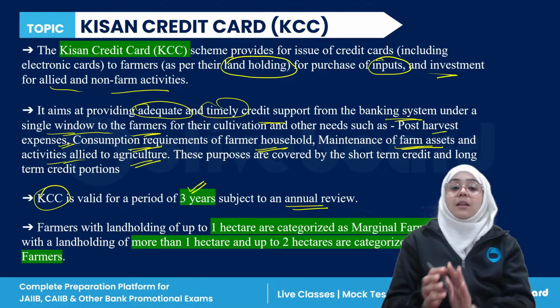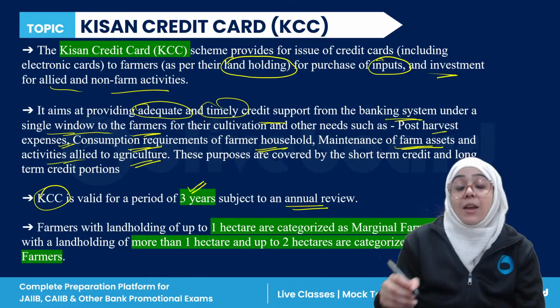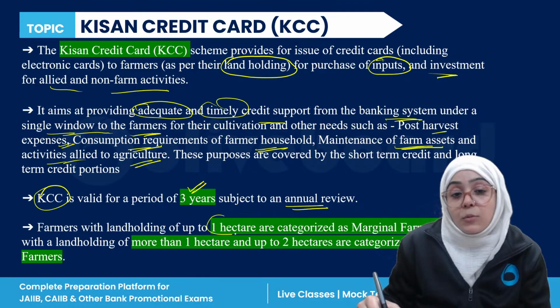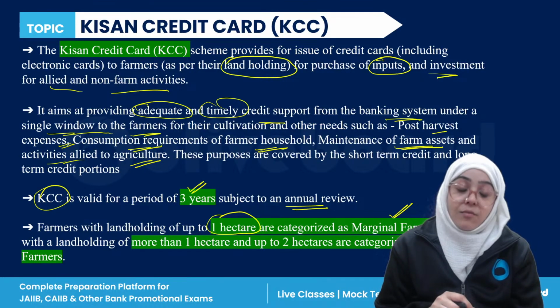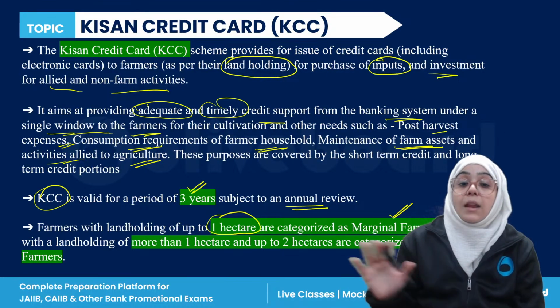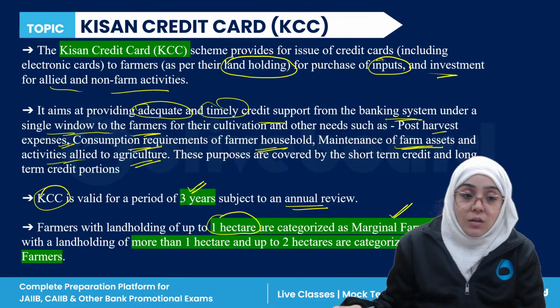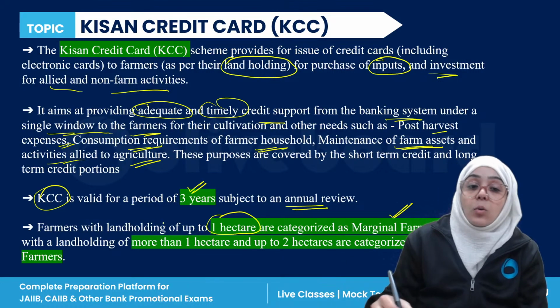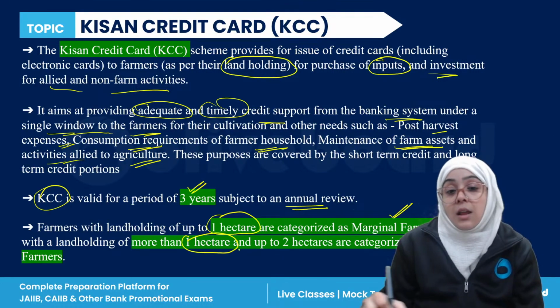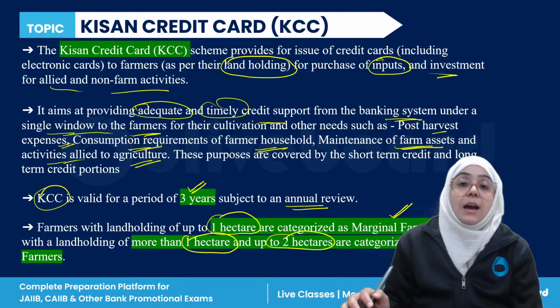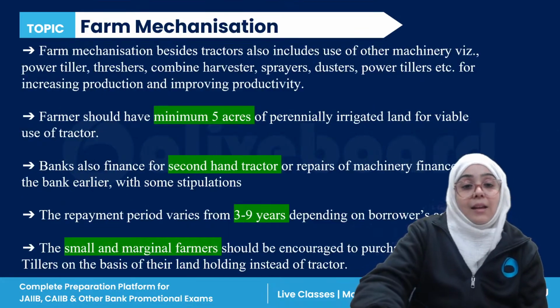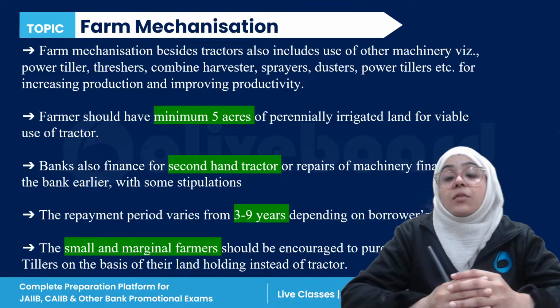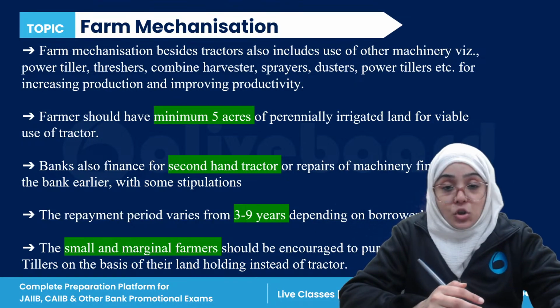The first category is when the farmers have a land holding of up to 1 hectare, then they are considered marginal farmers. And if they have a land holding of more than 1 hectare and up to 2 hectares, they are characterized as small farmers. Right. Next.